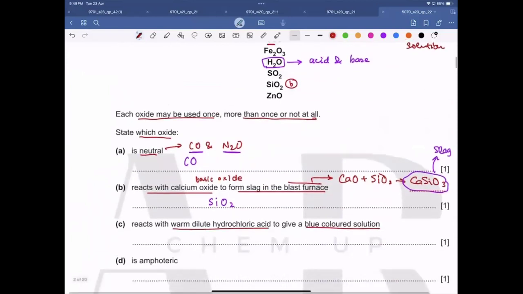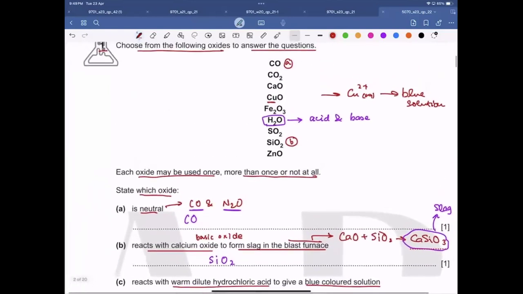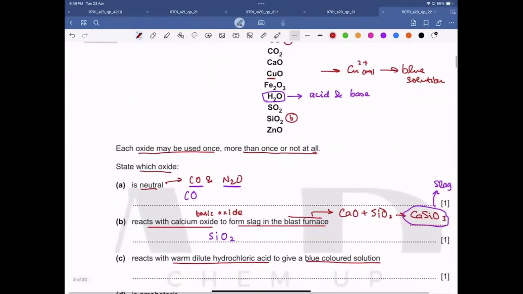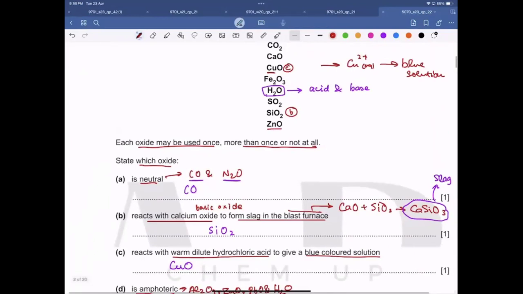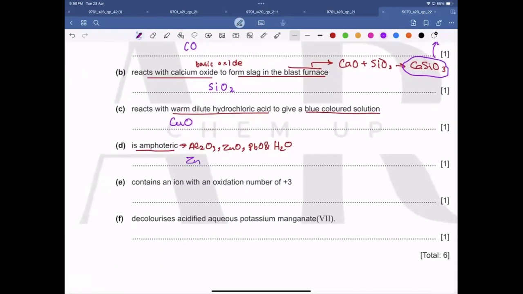So it means that the answer of part C would be copper oxide, CuO. Now part D is amphoteric. If you recall, Al2O3, ZnO, lead oxide, and H2O, all these are considered as amphoteric. So here we see ZnO, so we are going to write this as our answer for D. So it's zinc oxide.